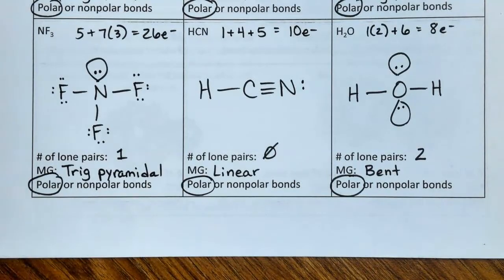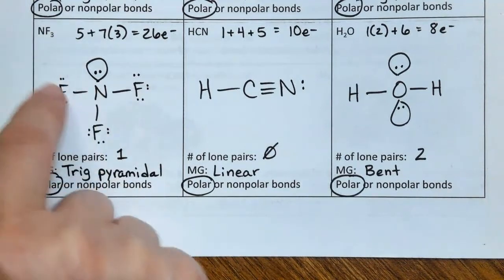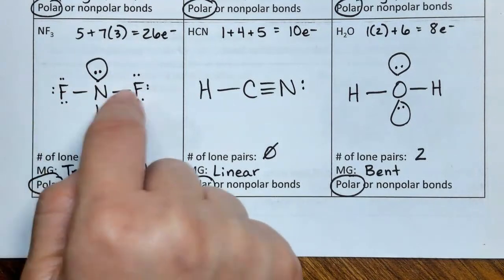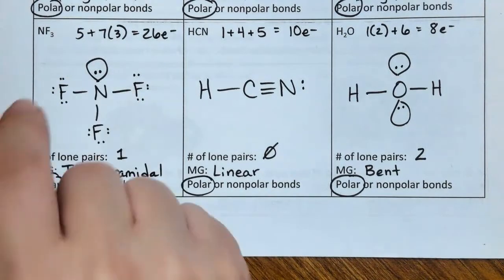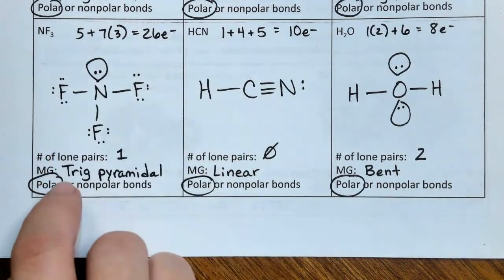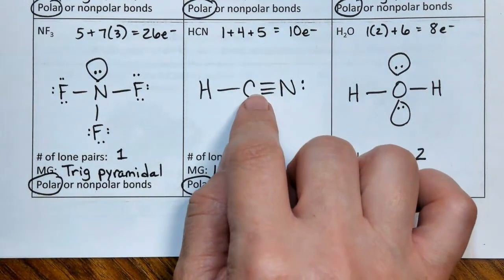And here are the final answers. So we have 26 electrons. Make sure that you put your 3 fluorines around. And then to have an octet on the nitrogen, we need 2, 4, 6, add a lone pair to have 8, and then 3 lone pairs around each of the fluorines. There's only 1 lone pair on the center. That makes this trigonal pyramidal. The bonds are polar.